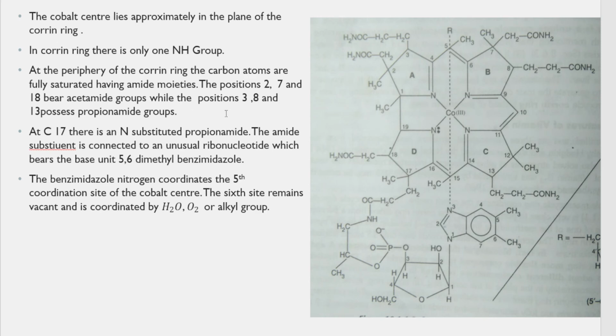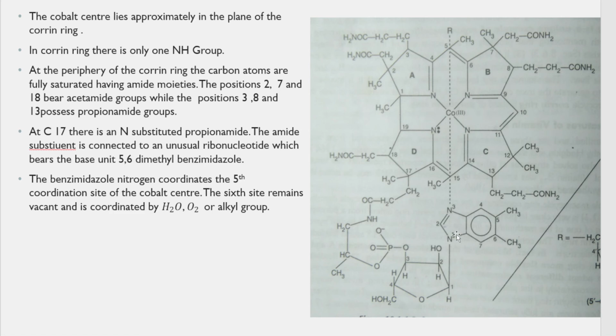And one more distinct feature is attached to carbon number 17. This is carbon number 17. There is an N-substituted propanamide. That amide is connected to a ribonucleotide, which once again is connected to a benzimidazole. You can see the benzene ring here, and this is imidazole because it has two nitrogens. So carbon number 17 is connected to a propanamide, which is connected to a ribonucleotide, which is connected to a benzimidazole.